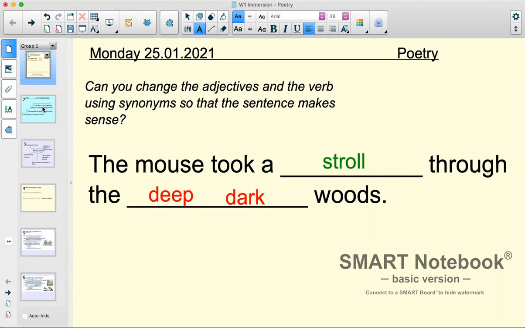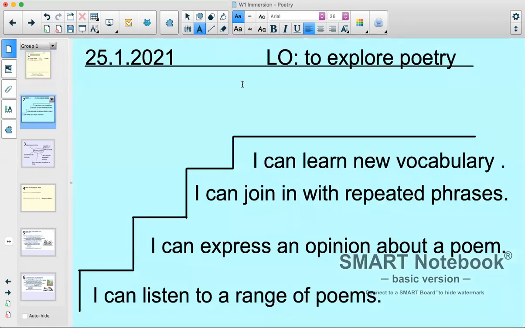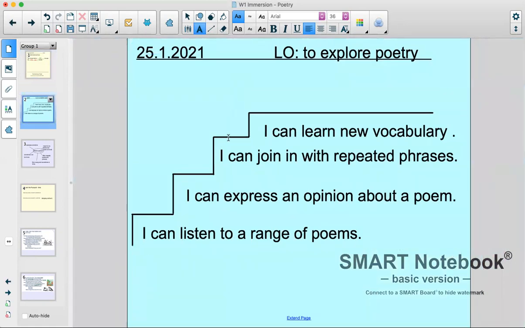Right, welcome back. I can't wait to see what you've changed your verbs and adjectives to. And please remember to take a picture and send your work in to the email address because I can't wait to see it. Okay, so today we're going to start by exploring poetry.